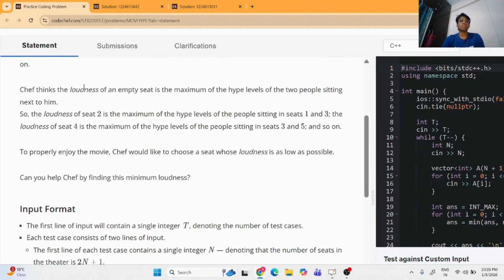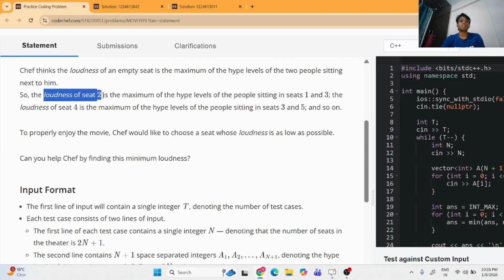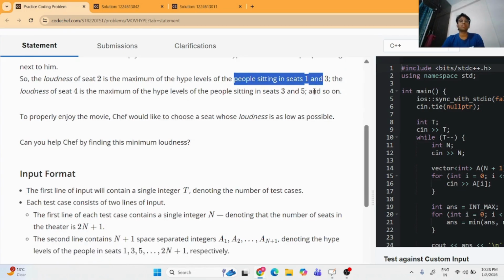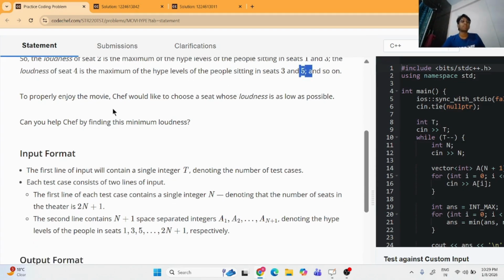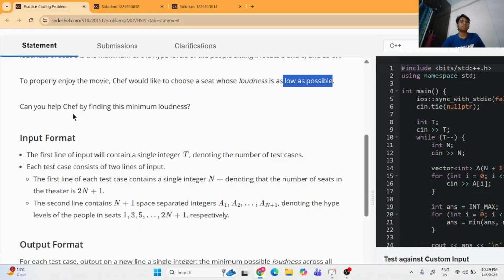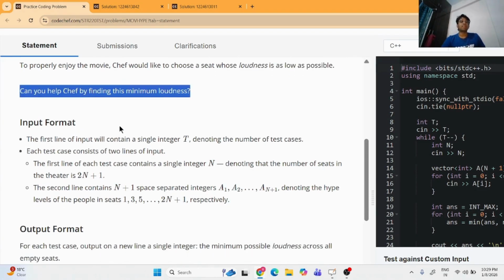Jeff thinks the loudness of an empty seat is the maximum of the hype level of the two people sitting next to him. So the loudness of seat 2 is the maximum of the hype level of the people sitting in seat 1 and 3. The loudness of seat 4 is the maximum of the hype level of the people sitting in seat 3 and 5, and so on. To properly enjoy the movie, Chef would like to choose a seat whose loudness is as low as possible. Can you help Chef by finding the minimum loudness?